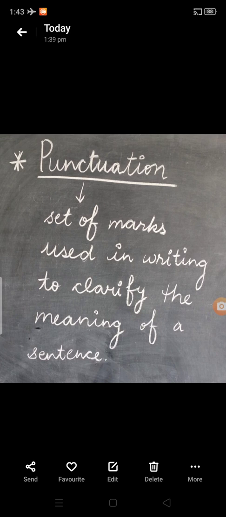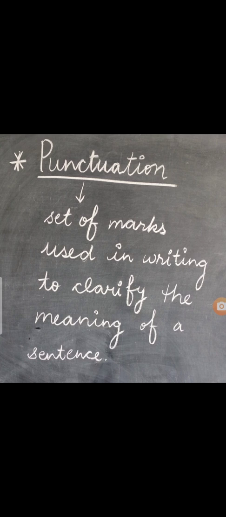We have already discussed what punctuation marks are, but today we are going to revise where to use punctuation marks. Punctuation is a set of marks used in writing to clarify the meaning of a sentence or sentences. While speaking, we use pauses and intonation to make what we say clear. Similarly, while writing, we use punctuation to show pauses and emphasis.